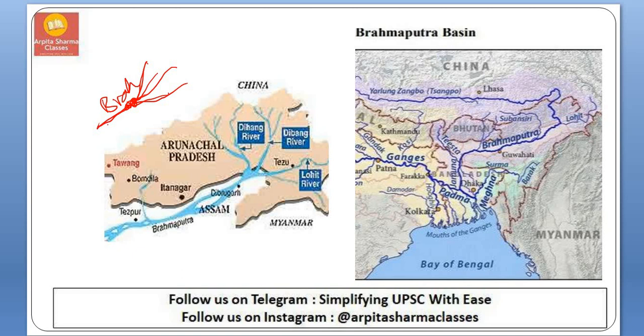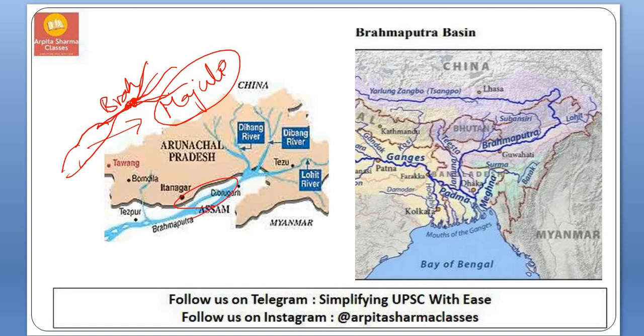In Assam, it flows in a braided structure and you can see the famous island Majuli, which is formed out of Brahmaputra river. Due to this braided structure, floods are also caused by Brahmaputra river in the region of Assam.